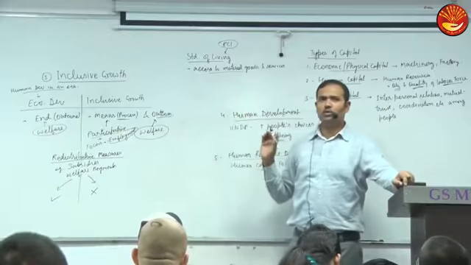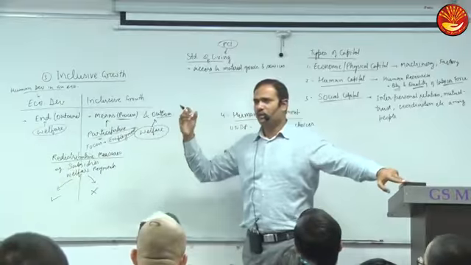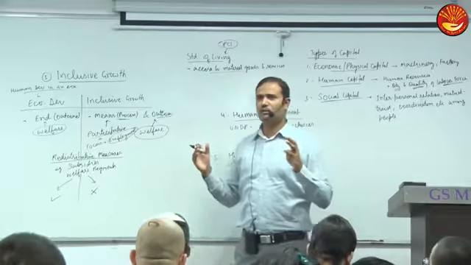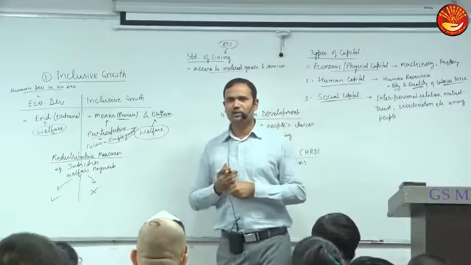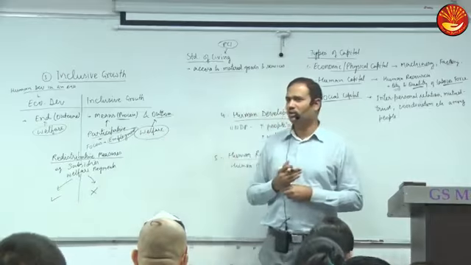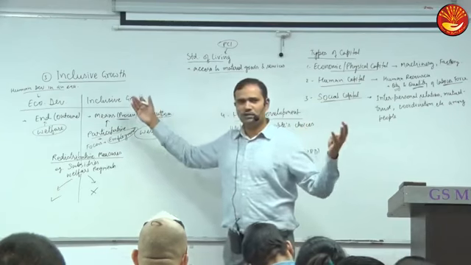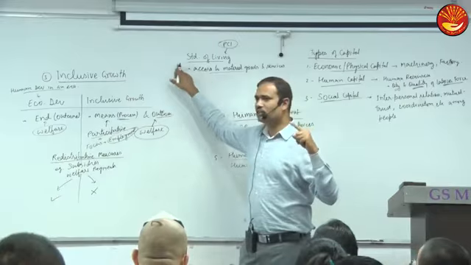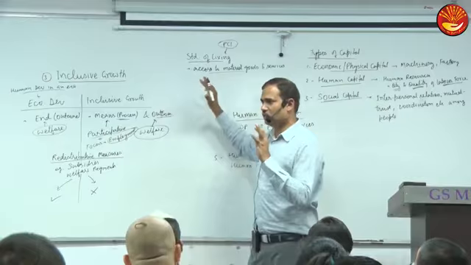If a person is very frustrated and highly tense, but the person may be very rich, may have a lot of wealth, possible. So the standard of living of that person will be high or low? Will be very high. The person is very rich, has a lot of goods and services, but may be frustrated. So is that welfare reflected here? No, it does not reflect. It shows material things only.